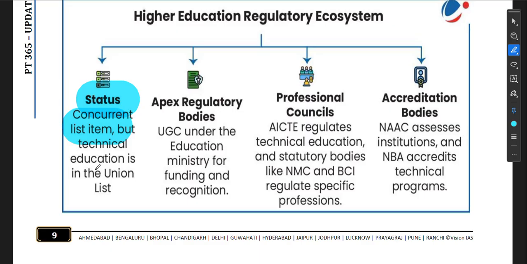Apex regulatory body: UGC under the Education Ministry for funding and regulation. Then professional councils: AICTE regulates technical education, and statutory bodies like NMC and BCI regulate specific professions. Accreditation bodies: NAAC assesses the institution, and NBA accredits the technical programs.